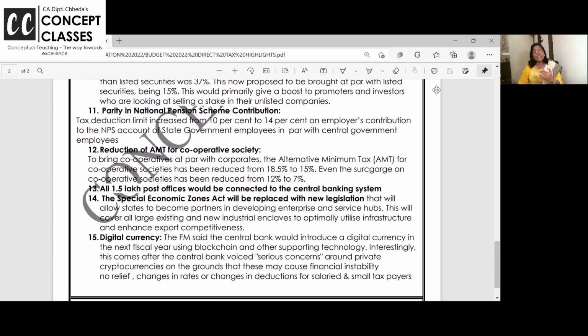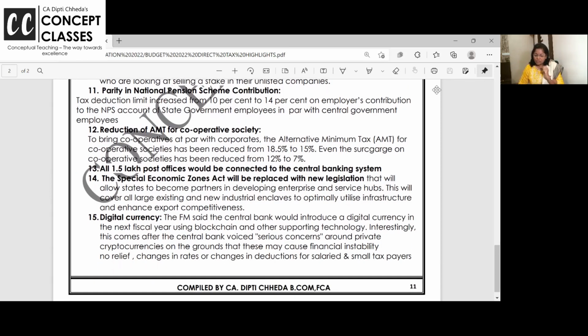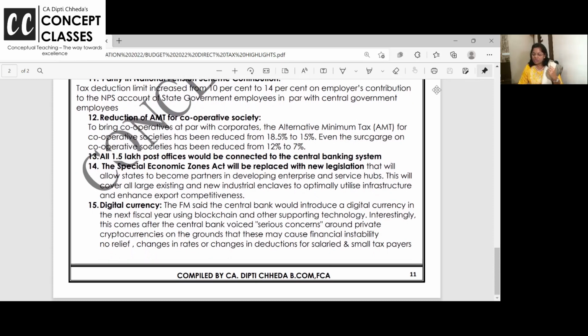I hope you all know from last year, instead of normal slab rates, you can pay the tax as per alternative minimum tax. Other than companies, individuals and HUFs and AOP, BOI, cooperative society. So alternative minimum tax for the cooperative society has been reduced from 18.5% to 15%. It's proposed. And even the surcharge rate is reduced from 12% to 7%. Okay, right. So here we complete with all the major amendments of direct taxes.